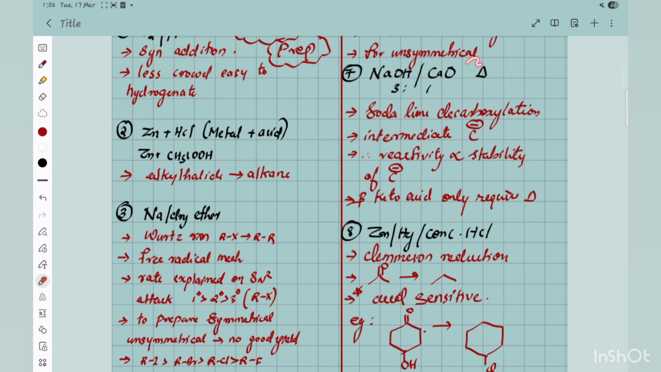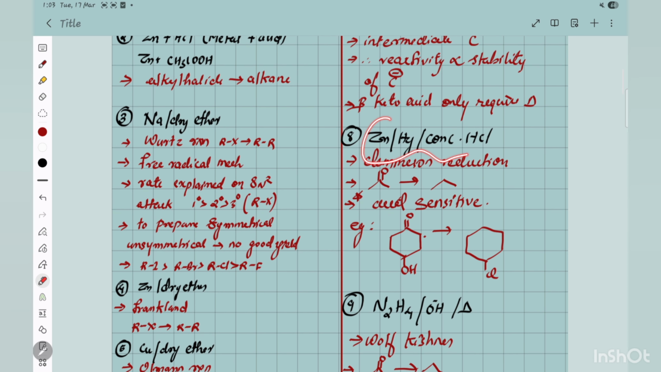So everything, for example, decarboxylation. In decarboxylation, again the intermediate is carbanion. Since carbanion is the intermediate, reactivity will depend on the stability of the carbanion, because they can ask what is the order of rate of this particular decarboxylation, which will be more. And beta keto acid only requires heat, it does not even require NaOH and CaO, soda lime in 3:1 ratio. So these are all the important points about these particular reagents.